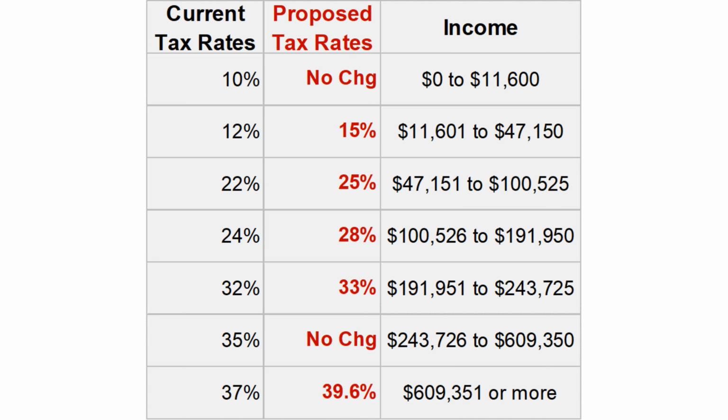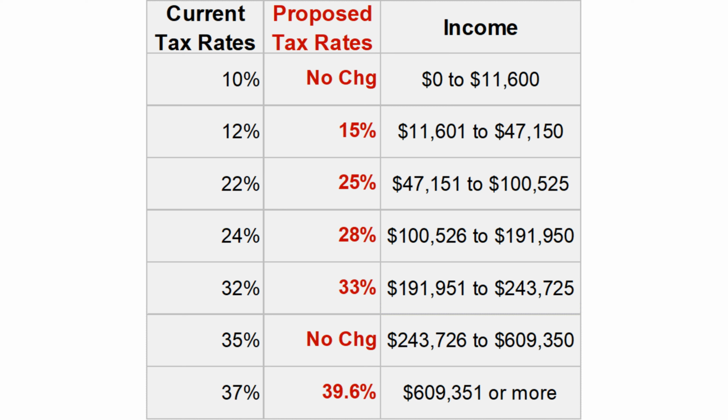So I'm going to bring up a chart of what the current tax rates are and what the proposed tax rates are, basically reverting to pre-2017. It's going to be current tax rates on the most left, proposed tax rates in the middle, and on the most right is basically what income level you need to be in for those tax rates to apply to you. So as you can see, there are 7 different tax rates.